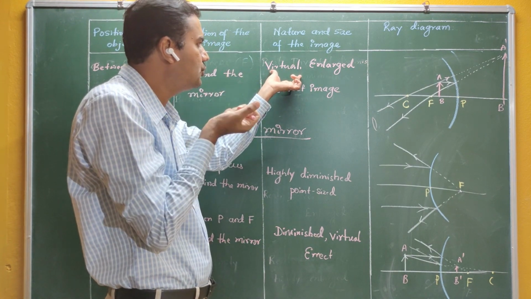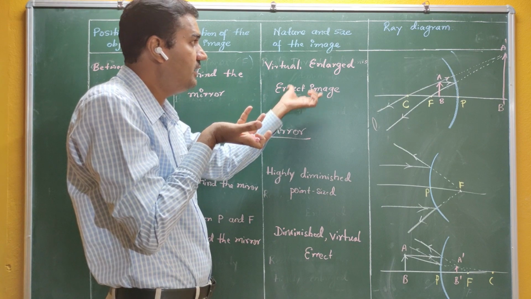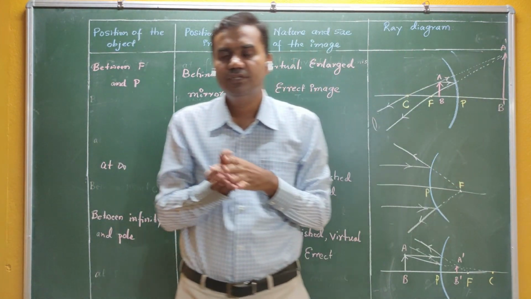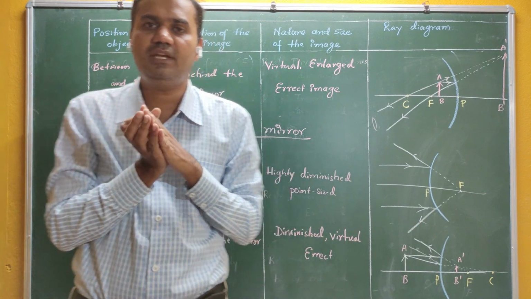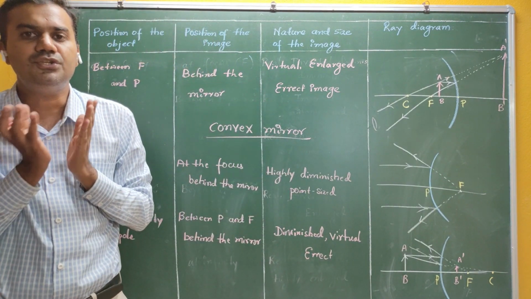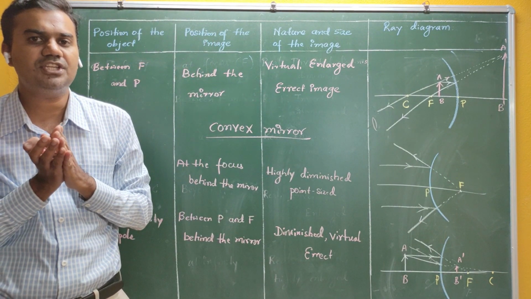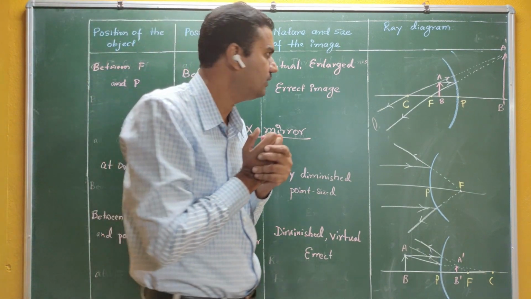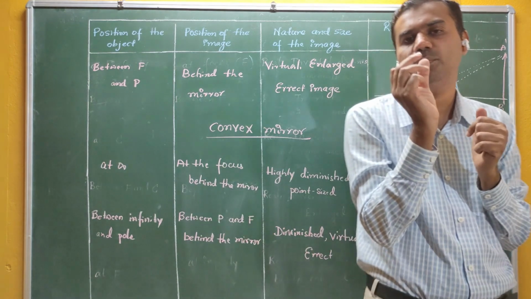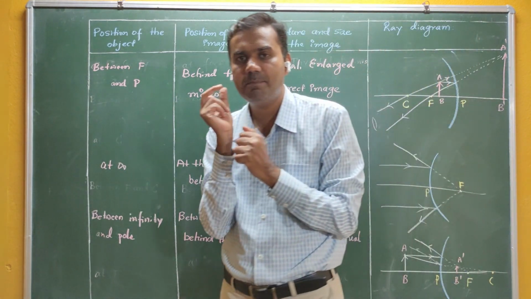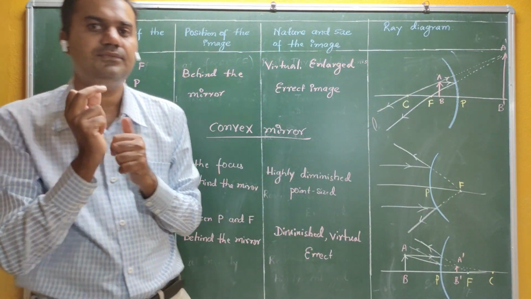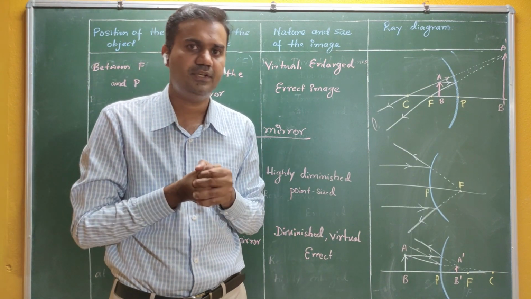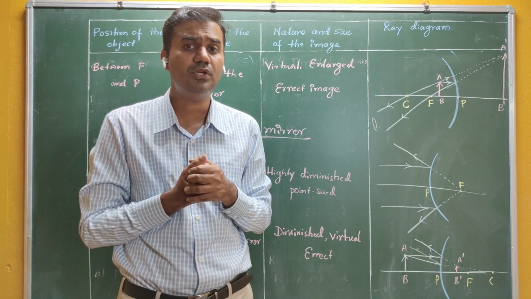Okay, therefore it is virtual, it is erect, and you can see that it is an enlarged image. So this is the position of the object actually used for magnification in case of mirrors. If we take the concave mirror and keep the object between F and P, definitely we will get an enlarged image of the object here. So this is about the concave mirror.